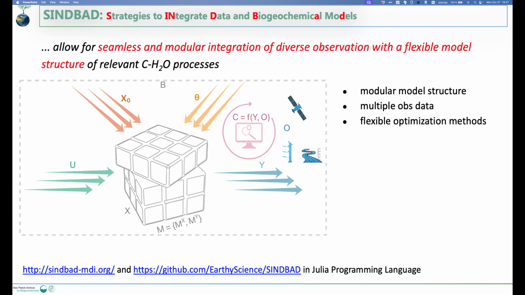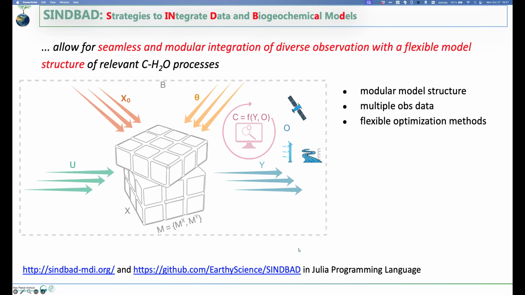It's not a land model, it's a terrestrial ecosystem model. And we don't do data assimilation strictly in the sense of correcting the states, but we change the model parameters so that we match the states and fluxes coming out of the model with the observation.